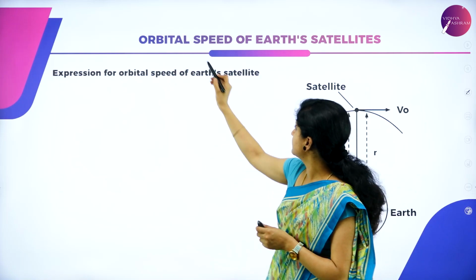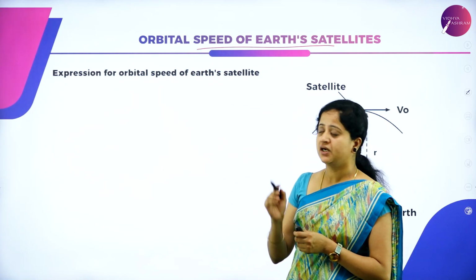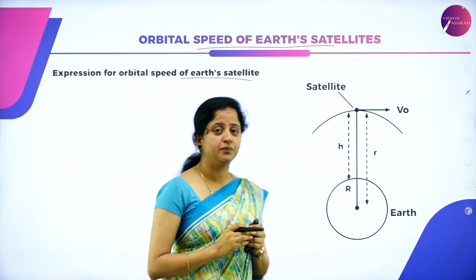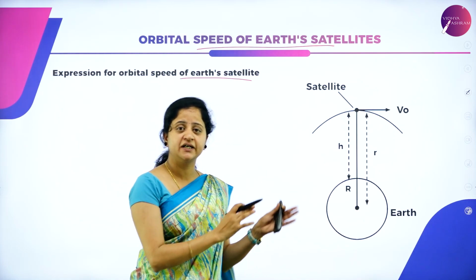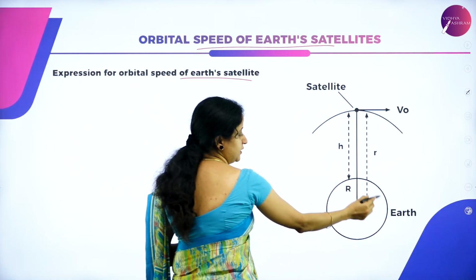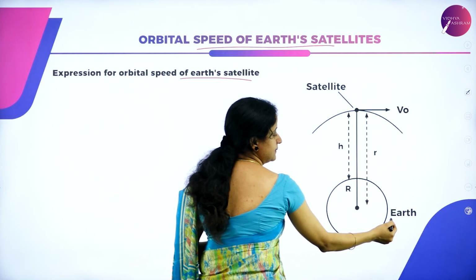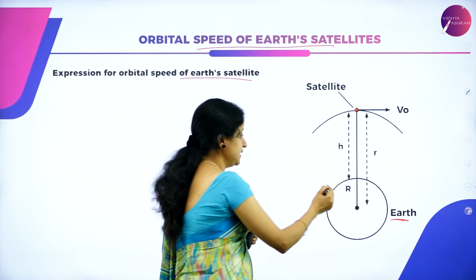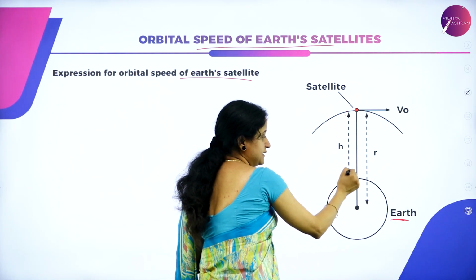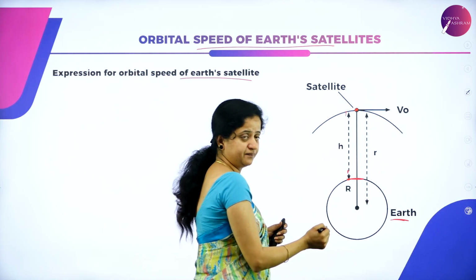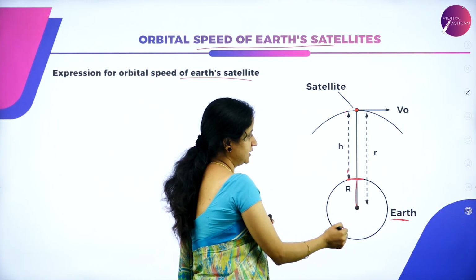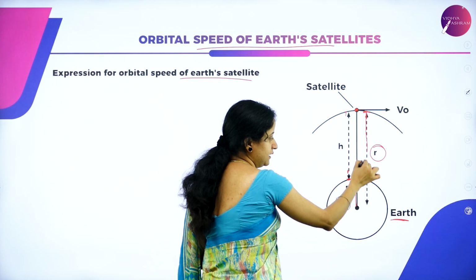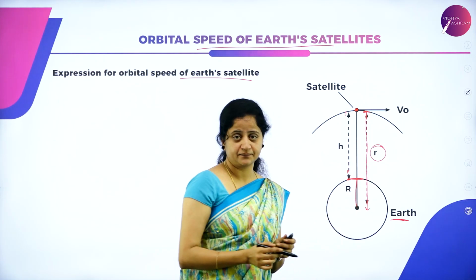So let us now derive an expression for the orbital speed of Earth's satellite. An expression for orbital speed can be obtained by the ideas we have studied in the previous sessions. Look at this diagram. I have considered this as Earth, and there is a satellite placed above the Earth's surface at a distance of h from the surface, and R is the radius of the earth. The small r is the distance between the satellite and the center of the earth.